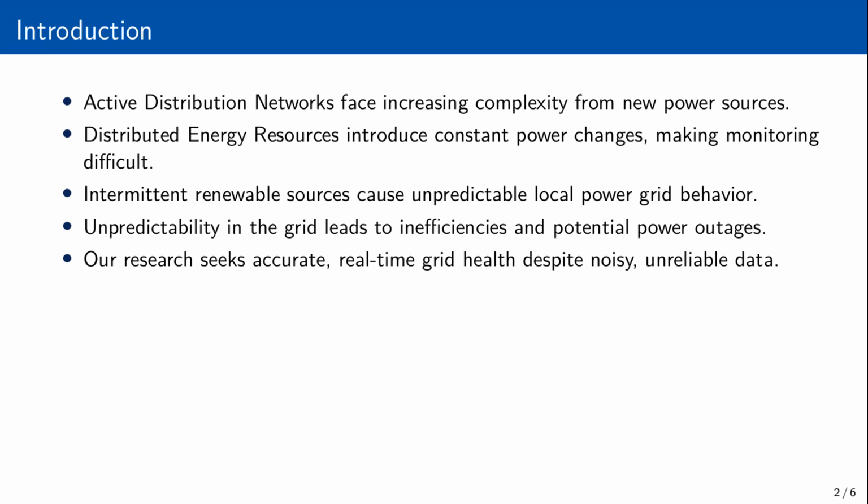Our modern electricity grids, known as active distribution networks, are becoming incredibly complex. With the rise of distributed energy resources, like rooftop solar and local wind farms, the power flowing through our neighborhoods is constantly changing, making it very difficult to accurately monitor and control. Did you know that integrating these intermittent renewable sources can make our local power grid behave unpredictably, like a constantly shifting puzzle? This unpredictability can lead to inefficiencies or even worse, power outages.